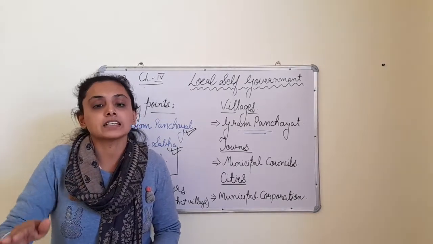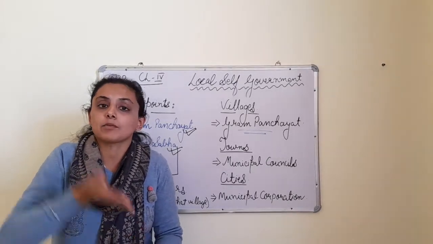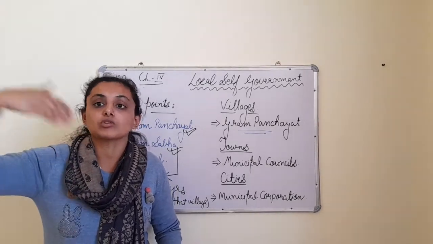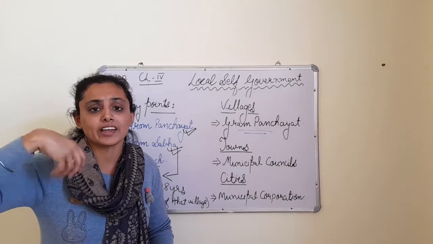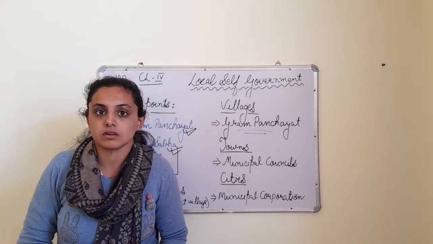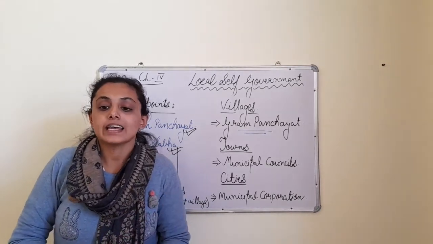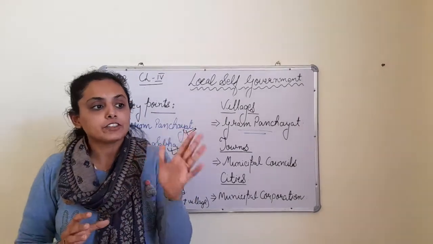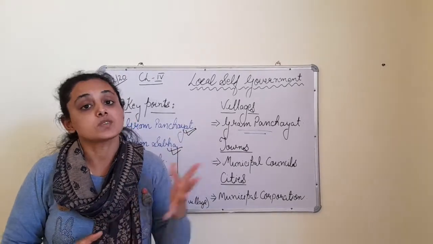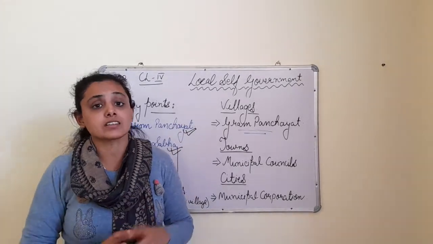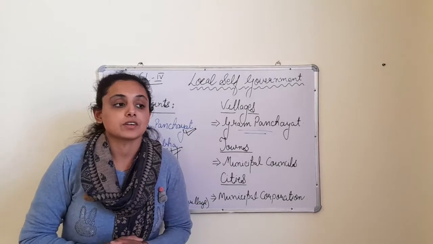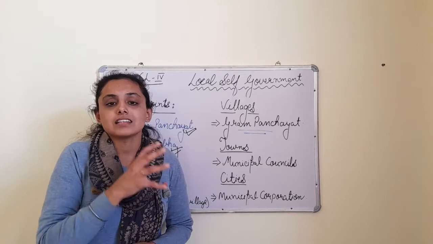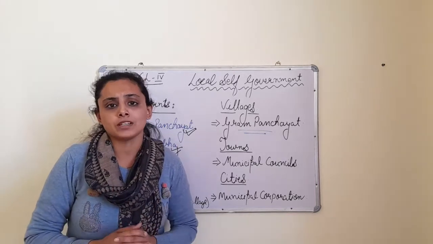But if the problem increases, then they approach the higher authorities. They go to the city, they go to the lawyer and all. That is a complicated process. Fine. What happens in the Gram Panchayat? If there is a land dispute, because villages are land oriented places, they are farmers more, you will find. So land oriented problems are very common in villages.